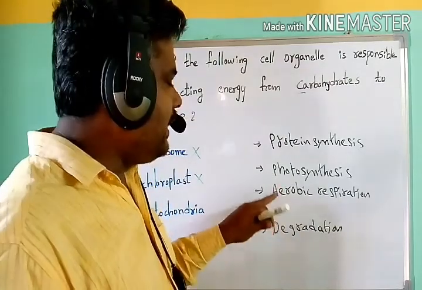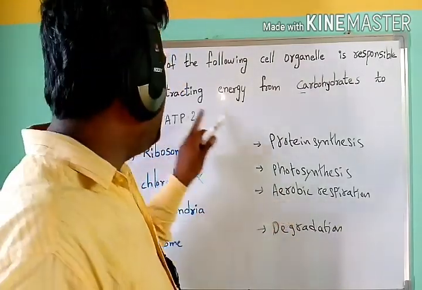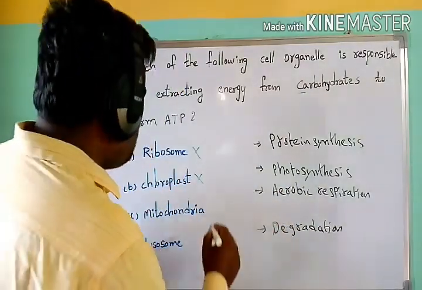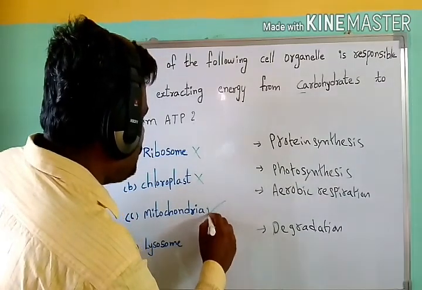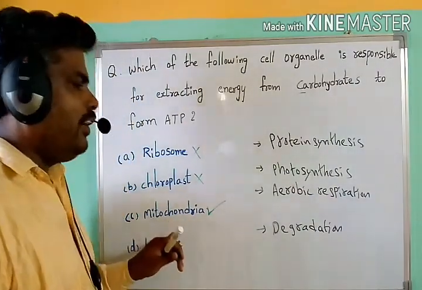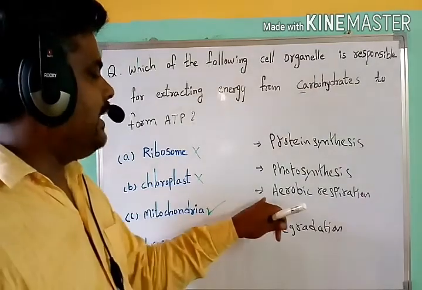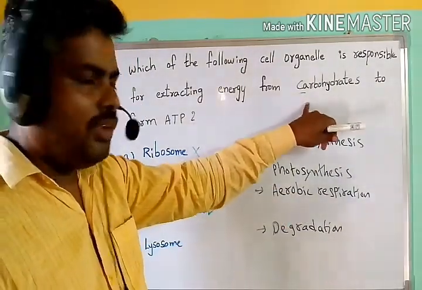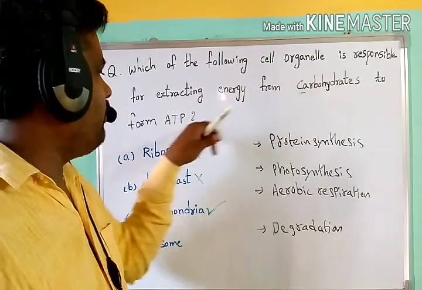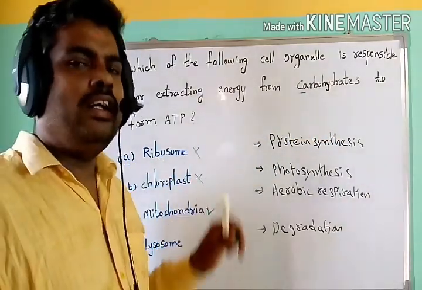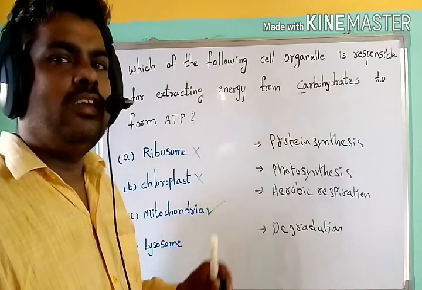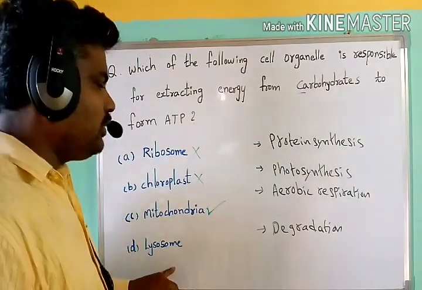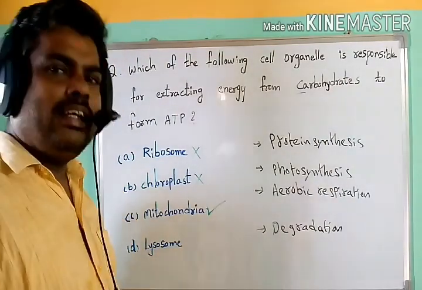So the released energy is stored in the form of ATP. Mitochondria are the sites in which aerobic respiration takes place. In this aerobic respiration, the energy released from the carbohydrates is stored in the form of ATP. So the mitochondria are also known as the powerhouse of the cells. Next, lysosomes are involved in the degradation process.